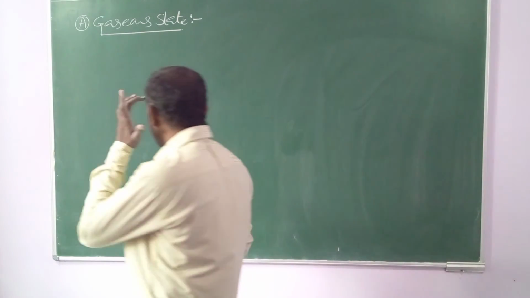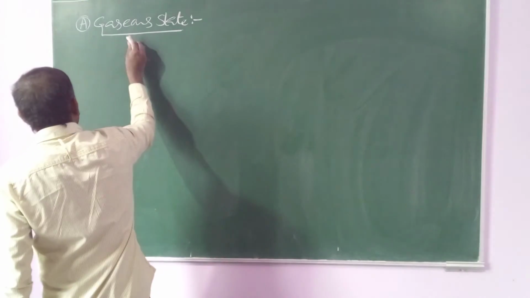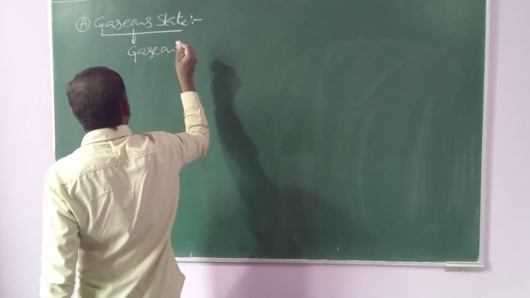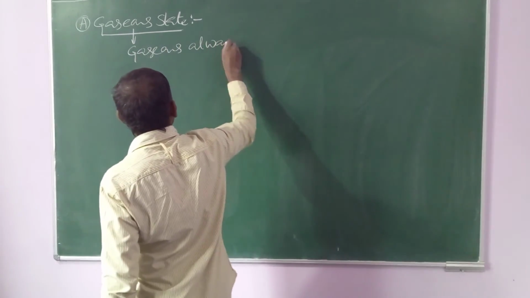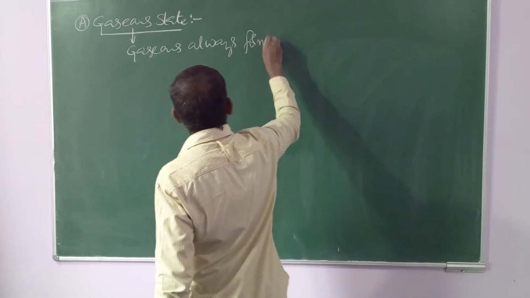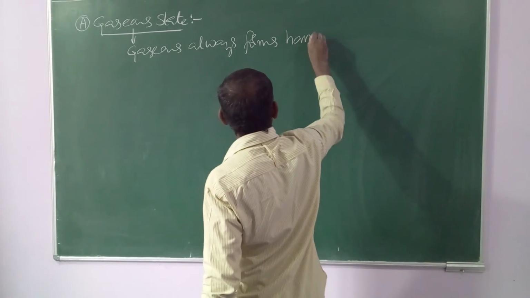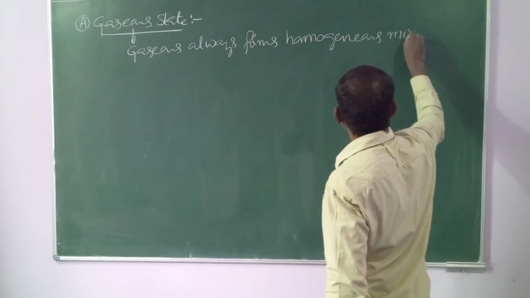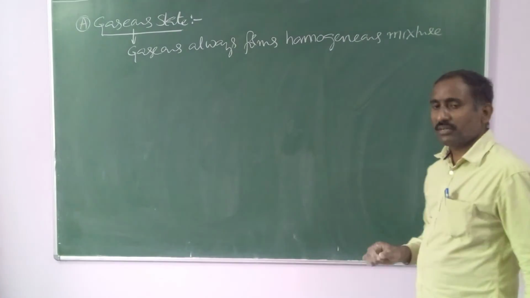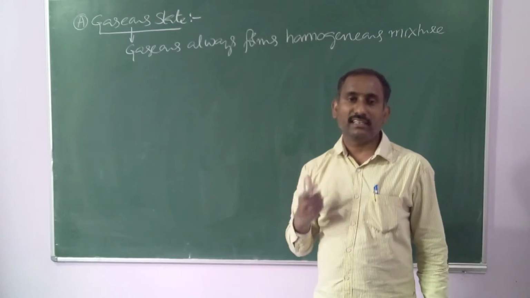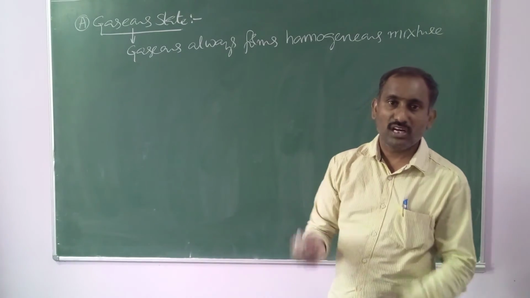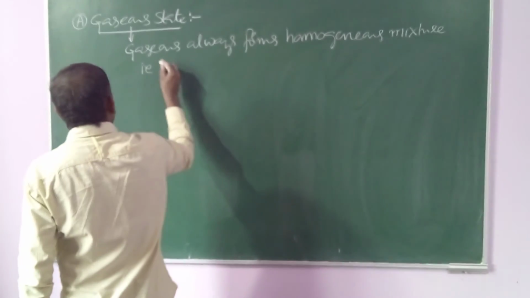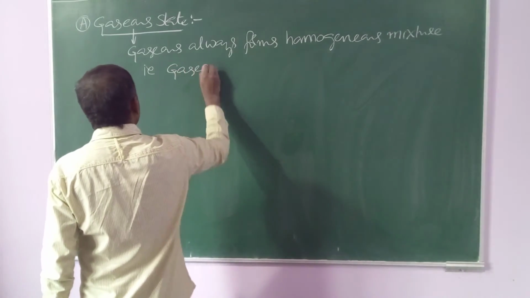In addition to that, you should remember gases always form homogeneous mixtures. If you are mixing any two or three different gases, they always form a homogeneous mixture. Are gases immiscible or miscible?